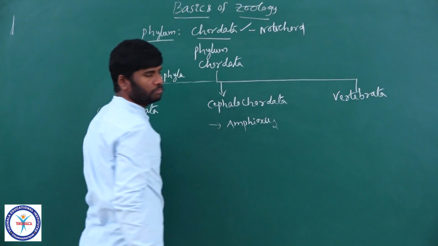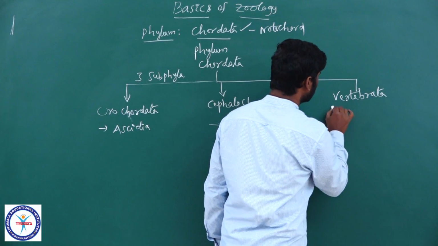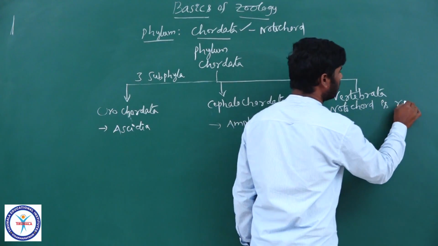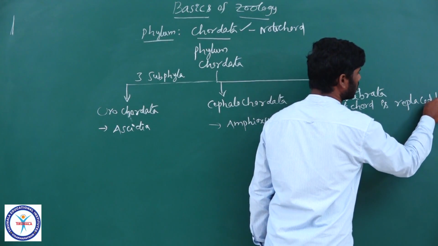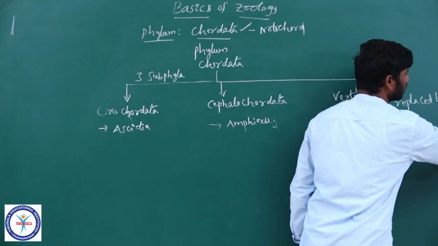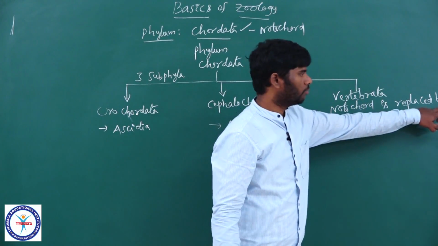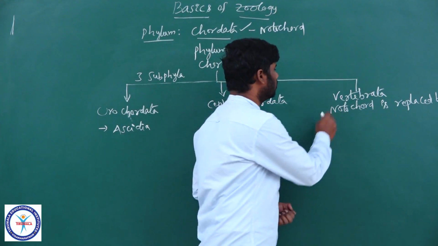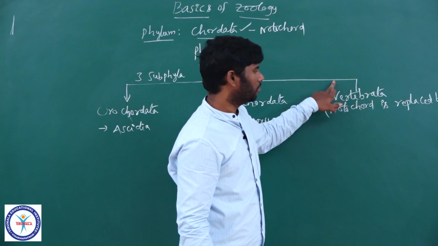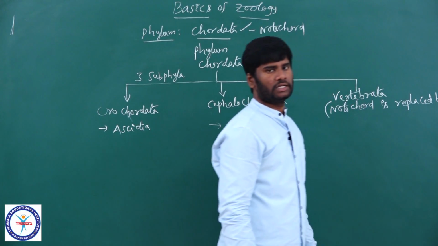Now come to Vertebrata. What are vertebrates? In vertebrates, notochord is replaced by vertebral column. Vertebral column is a backbone. This notochord is found only in the embryonic stage of vertebrates, and it is gradually replaced by the vertebral column in the adult.